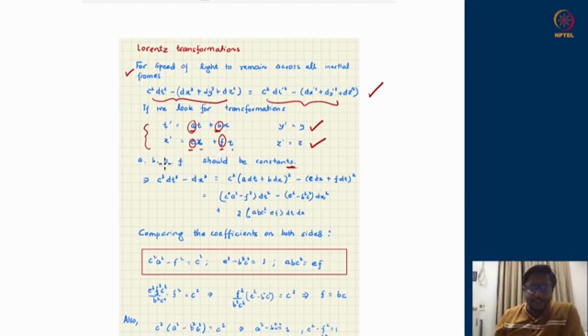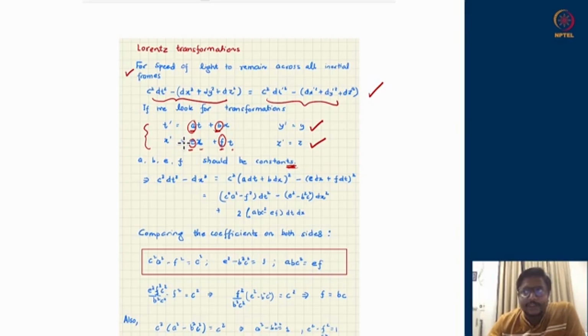Now this a, b, e and f should be constants of time and space both. They cannot depend on time and they cannot depend on x. Otherwise, the relation will change from time to time. If it is a function of time, then the relation we are proposing will change from time to time. Today, if this is the relation, tomorrow it will become some other relation. And if it is a function of x, the relation will change from place to place. If here the relation is some expression, then at some other place, let us say in another part of the earth, it will become some other relation.